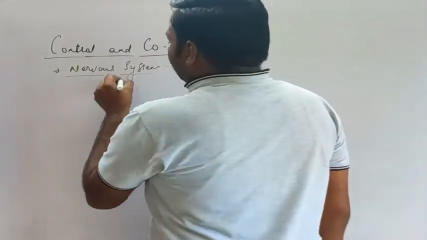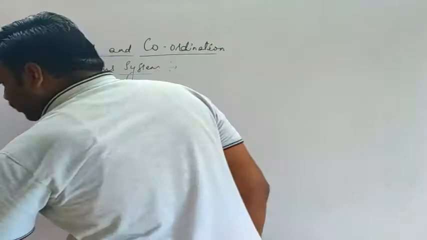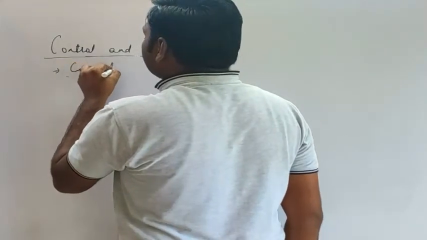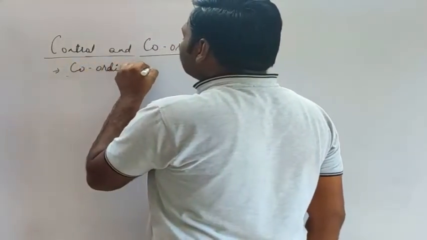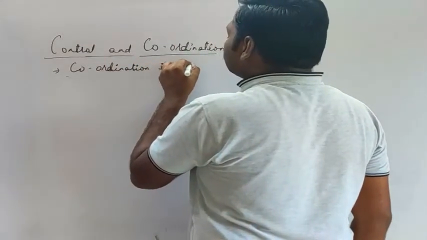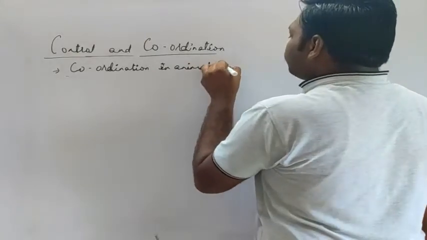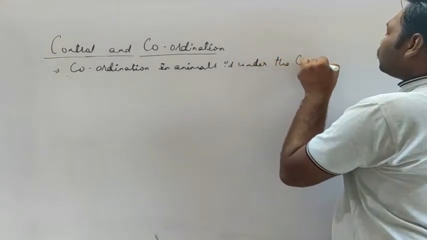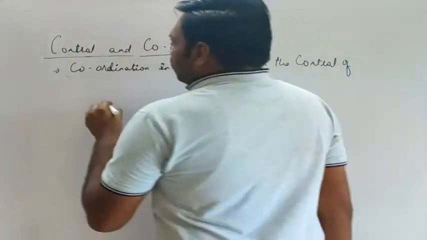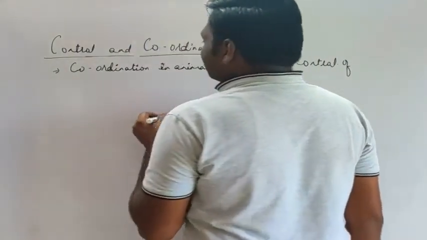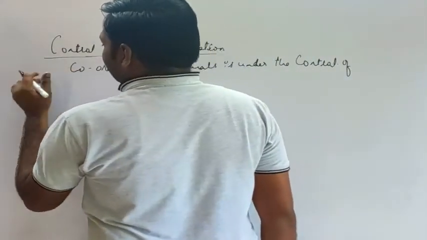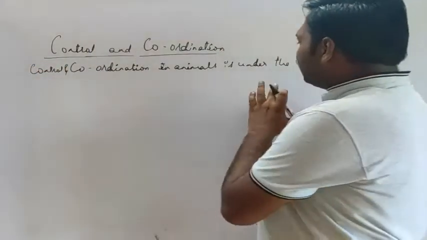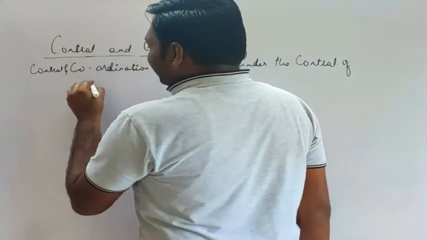We'll write here: coordination in animals is under the control of, okay, not only coordination, control and coordination in animals is regulated by two systems.